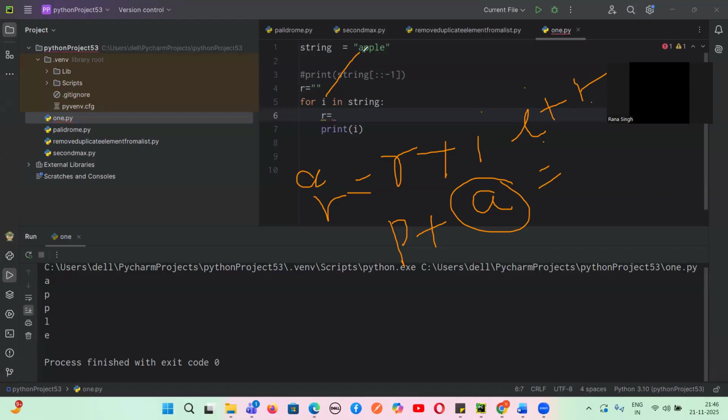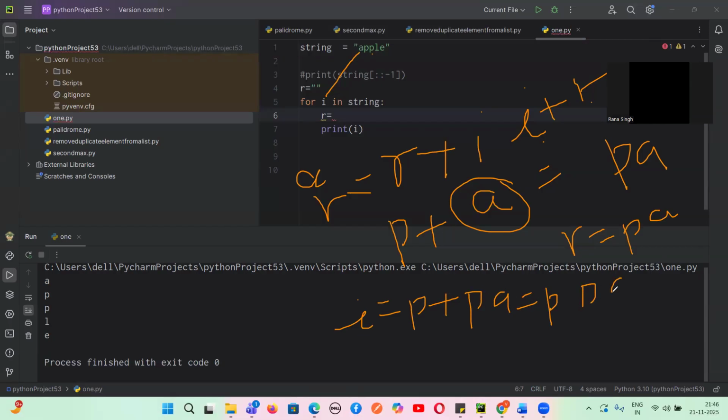And the first value of I was A, so R value became A. Now the value of I is P. So P plus A, it will become PA. And this is the value of R now. Now I value will take one more P. So the I value is P plus PA, and now the total value is PPA. Similarly, guys, LPPA.